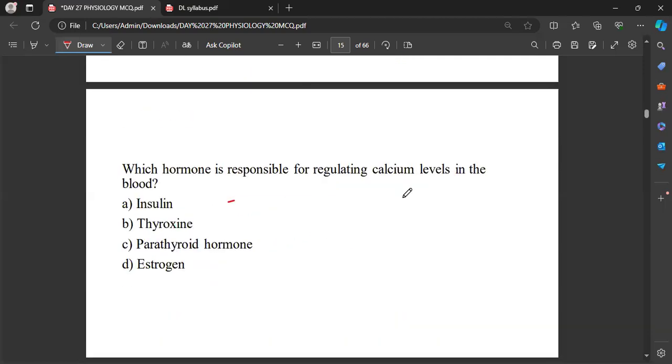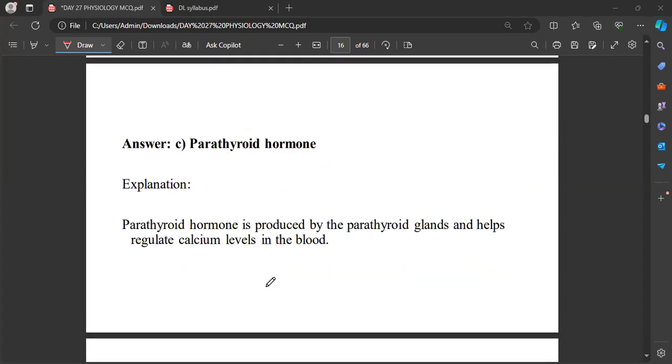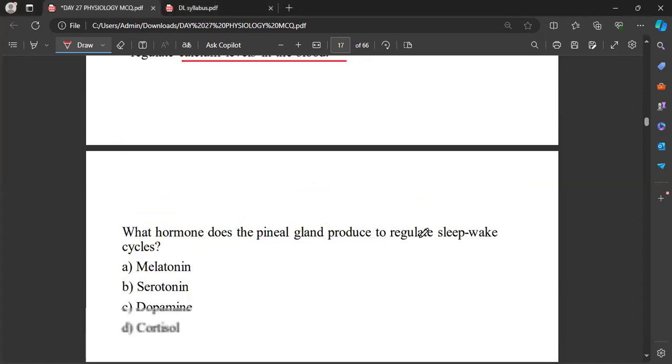Okay, now which hormone is responsible for regulating calcium levels in the blood? That will be parathyroid hormone. See, this is the hormone released by the parathyroid gland that regulates the calcium level in the blood.